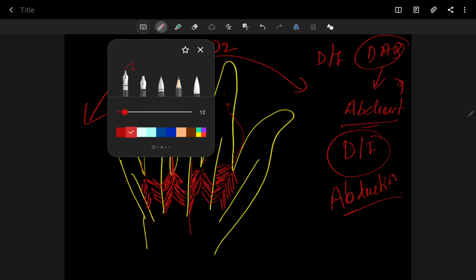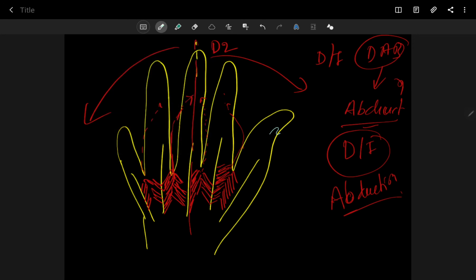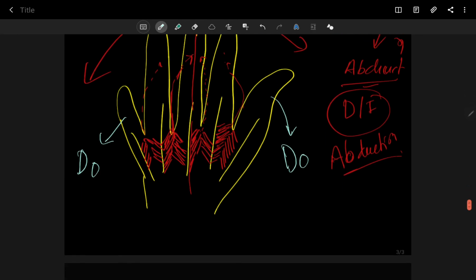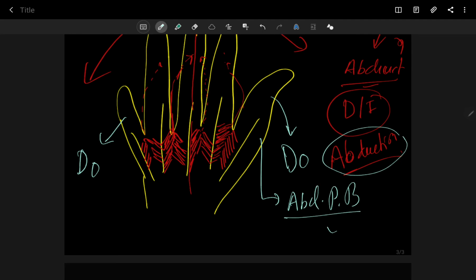Here you can see the pollex has no dorsal interossei, and the ring finger has no dorsal interossei. Why? Because the pollex already has abductor pollicis brevis causing its own abduction, so it doesn't require dorsal interossei. And your digiti minimi also has its abductor digiti minimi.